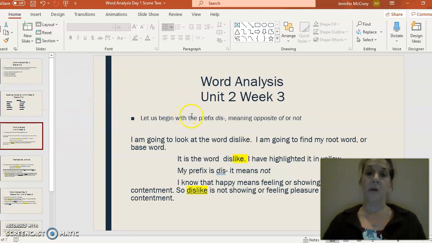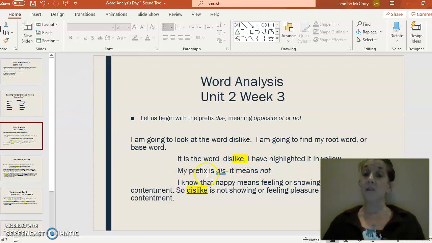We're going to begin with our prefix dis, meaning opposite, or like I said, we're going to focus on not. I'm going to look at the word dislike. That's our first. I'm going to find my root word. It is the word like, and I've highlighted it right here for you.